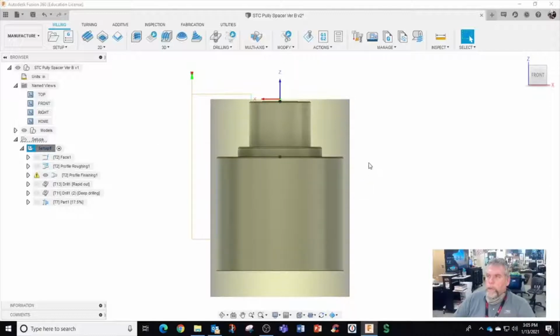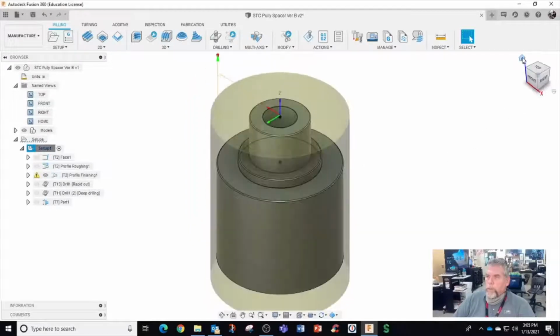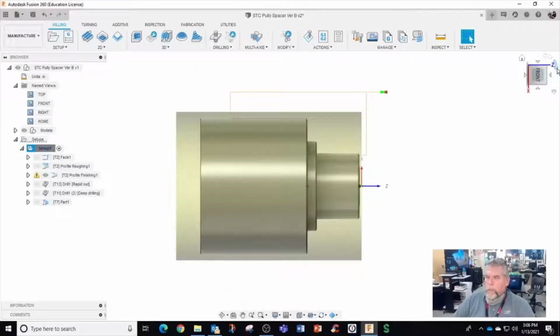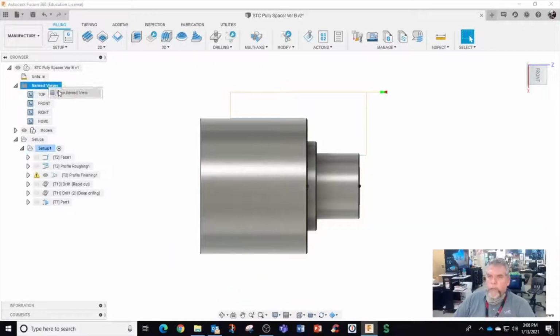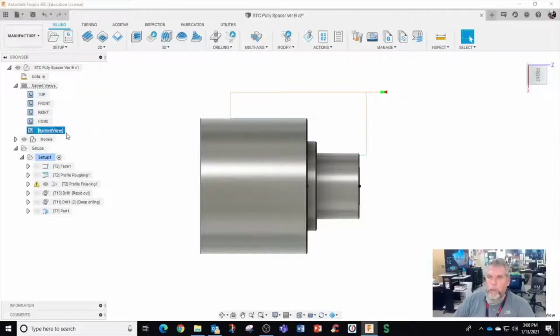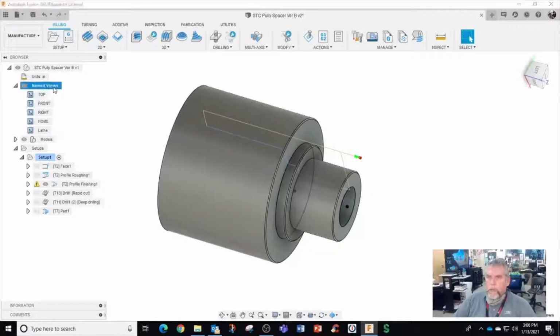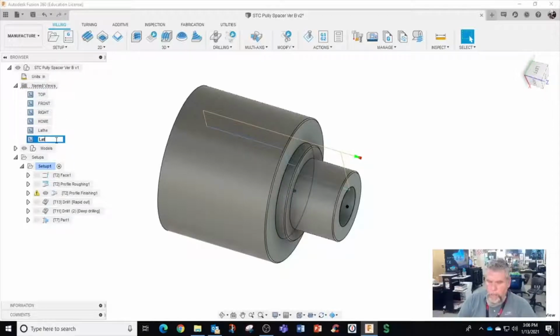And I also like to set orientation. So if this is home view, front view, I want it to be in like lathe view. I'm going to save the lathe view by adding a new name view. Now, if you click on this, I can name it anything I want. So I'm going to just call it lathe. And I want also a slightly tilted one. And I'm going to do new name view again. And I'm going to call this a lathe ISO.